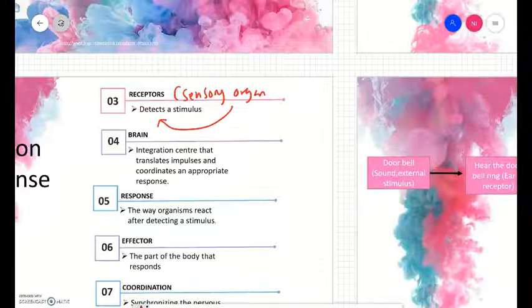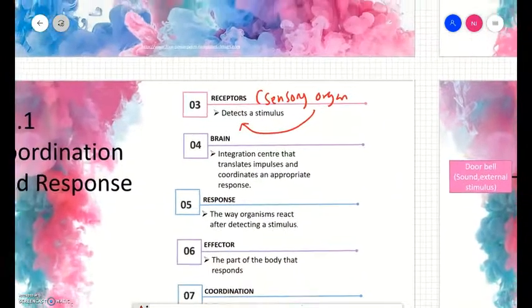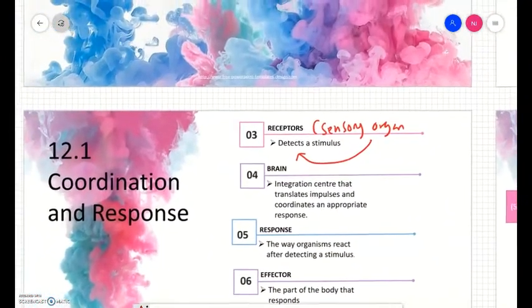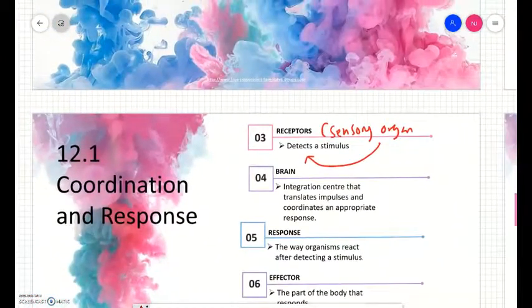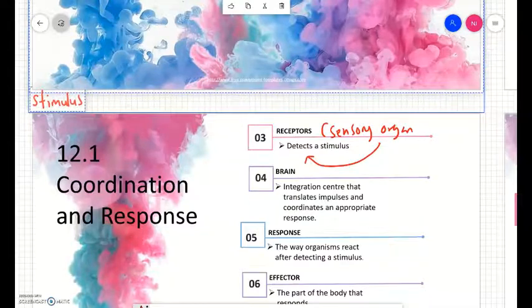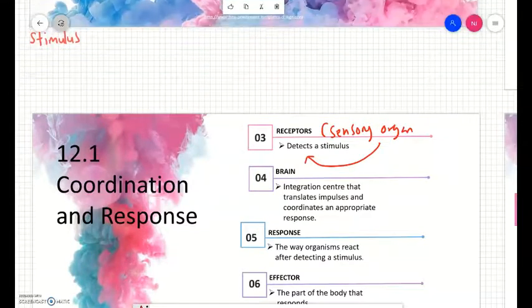For example, our eyes, our ears, our nose, and our skin. Let me create an example here. Let's say here we have a stimulus, a funny story.